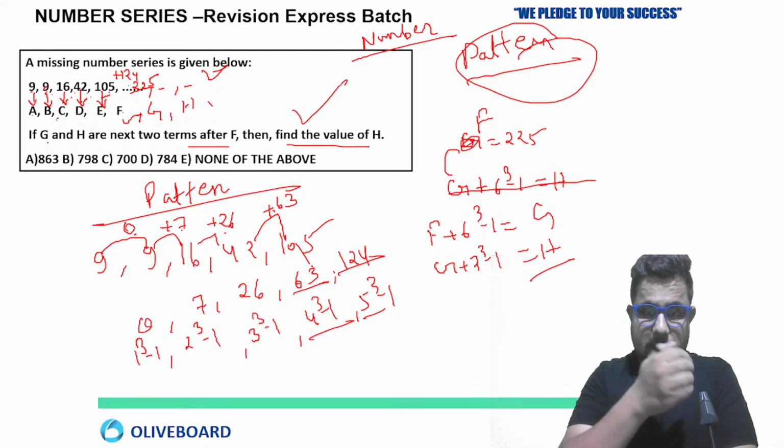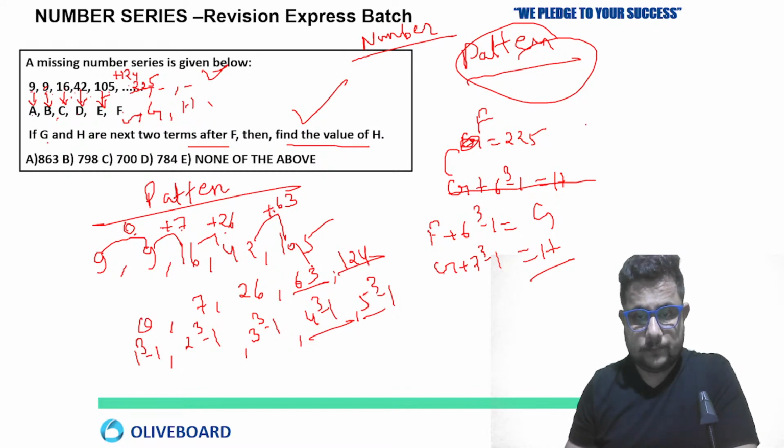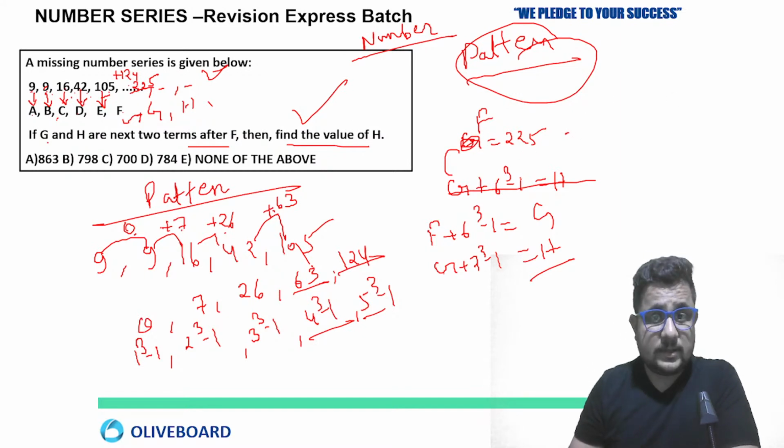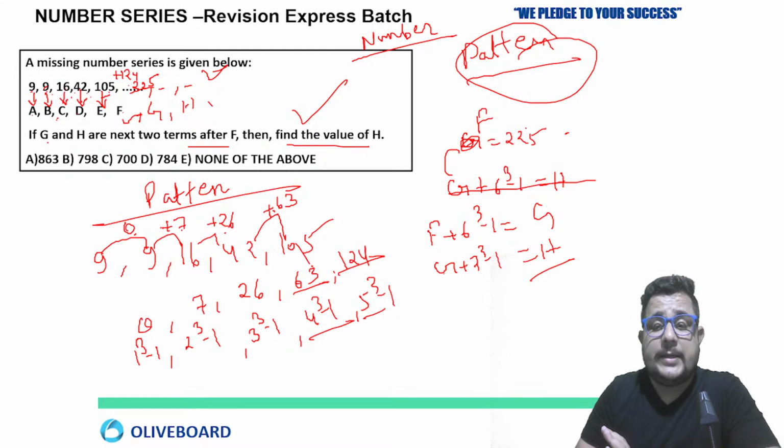How many of you answered? Anyone? The pattern is already known. So F we know is 225. Now 225 plus 6 cube is 216.